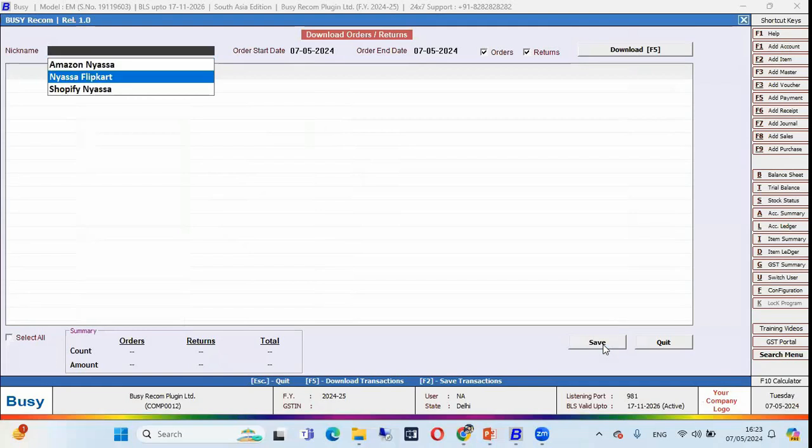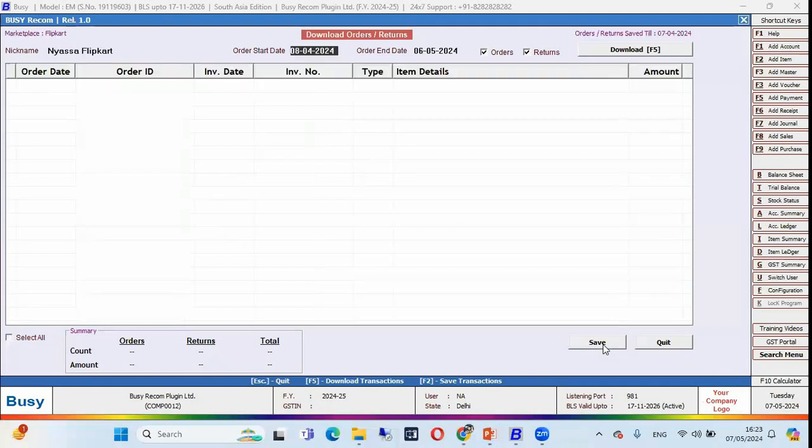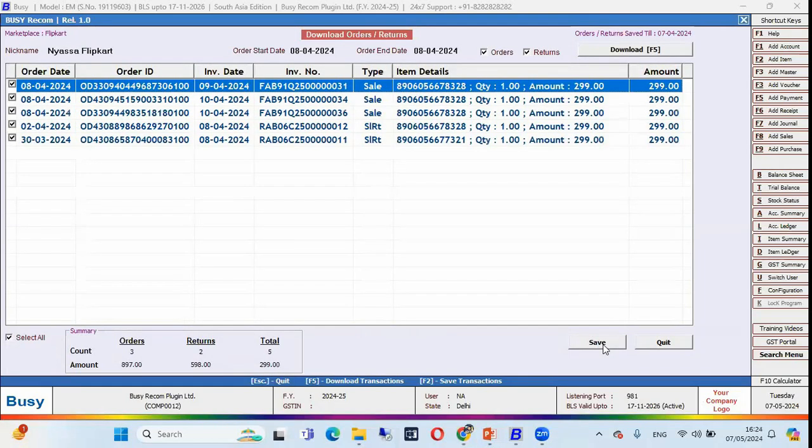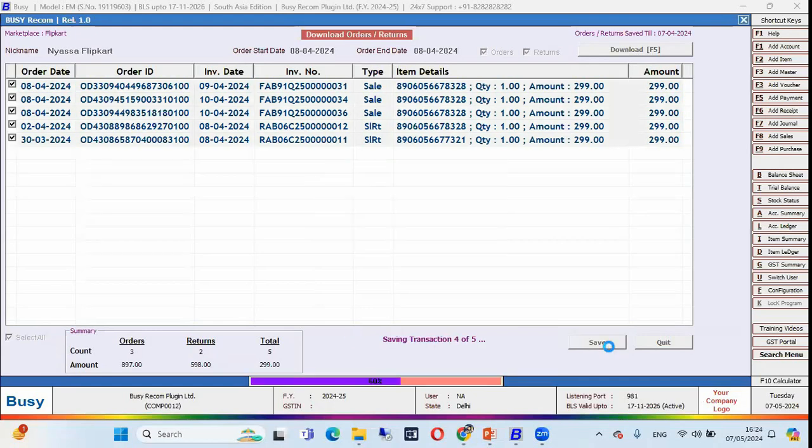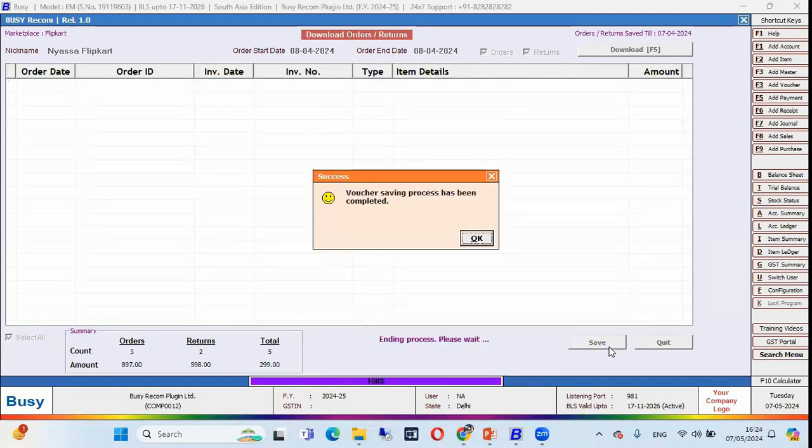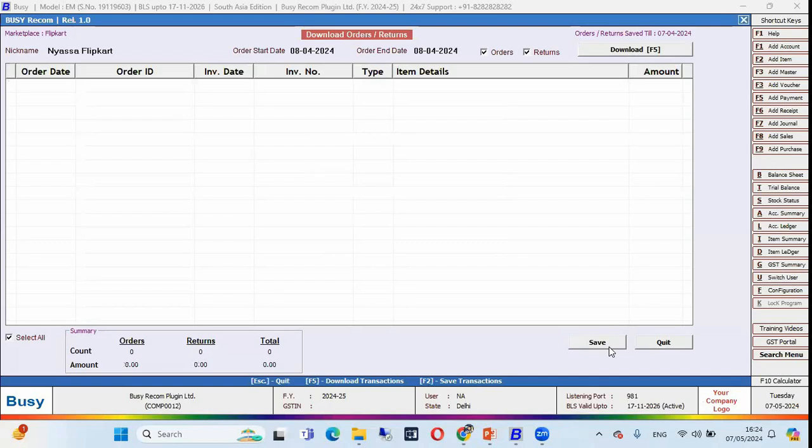Let me show you again. If I want to download the data from Flipkart, specify the date range, click on download, and now see all the transactions will show, and click on the save option and your transactions will be saved. So this process is very fast, and you can see all your transactions downloaded in very few seconds.